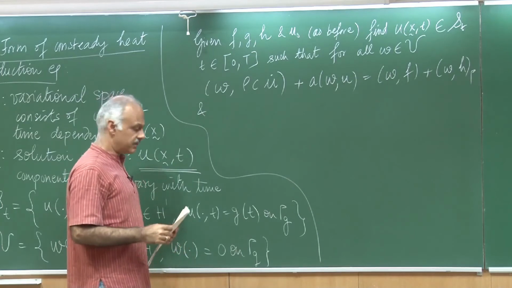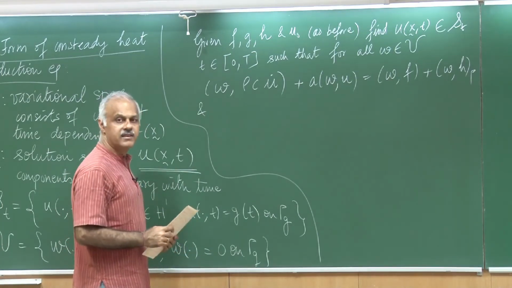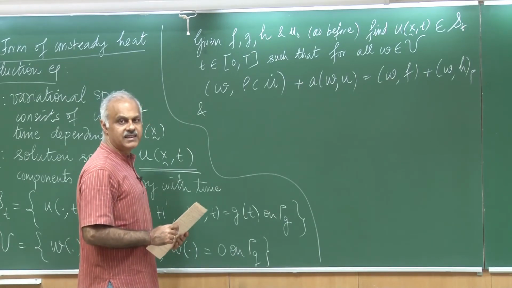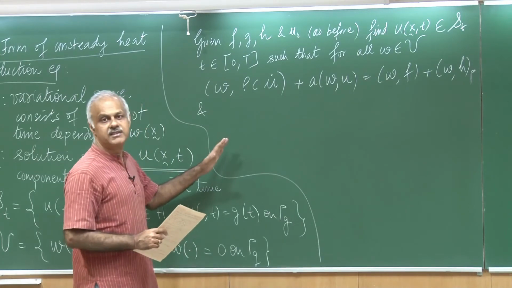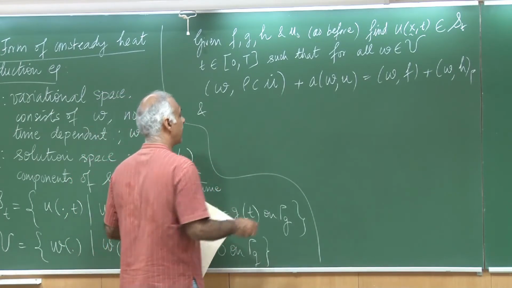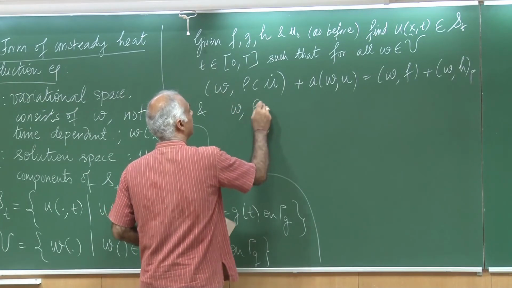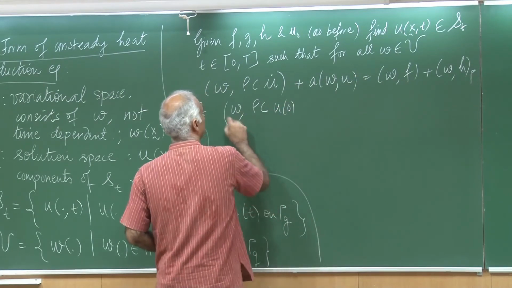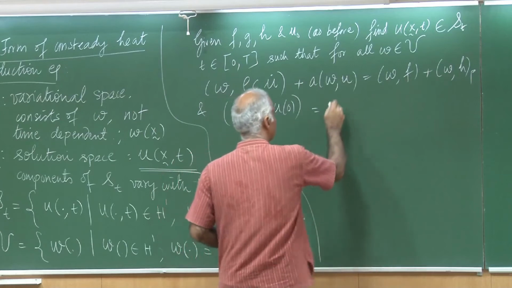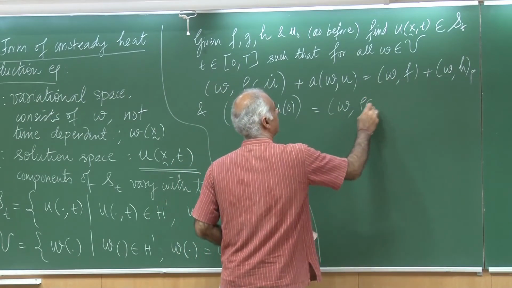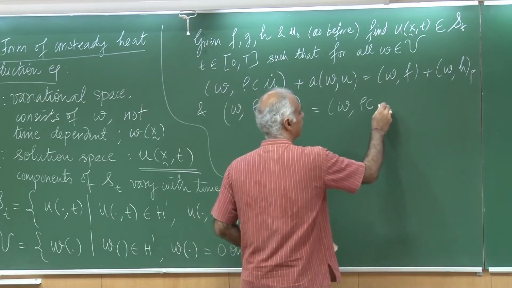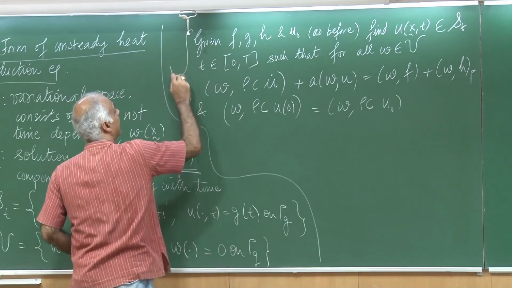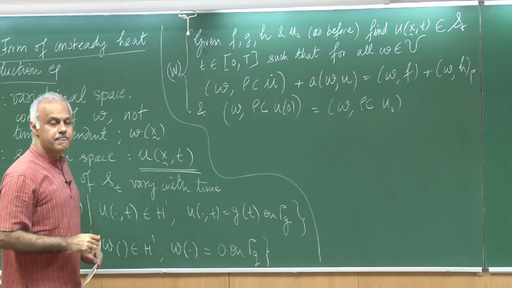I will also write down the initial condition. If you remember, in the strong form we will also put it in a weak form. So, I will take the initial condition and multiply that with the weight function and integrate over the whole domain. So, that would give me the following: w times rho c u at time 0, this should be equal to w times rho times c, and of course, the initial condition itself which is u 0. So, this constitutes my weak form. Okay.